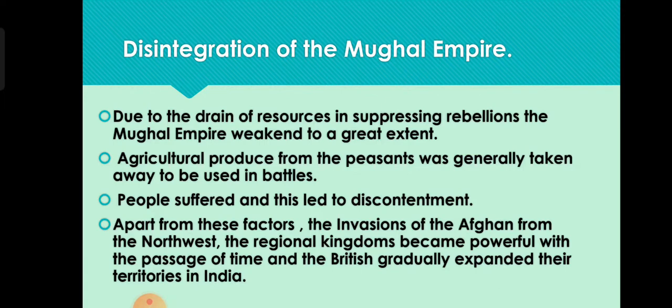Apart from these factors, there was the invasion of the Afghans from the northwest, the regional kingdoms became powerful with the passage of time, and the British gradually expanded their territories in India. So these are the main 3 reasons that led to the disintegration of the Mughal Empire. Once again I'll explain. First one is the invasion of Afghans. Second one, the regional kingdoms became powerful. And the last one is that the British gradually expanded their territories. So these are the main reasons for the disintegration of the Mughal Empire.